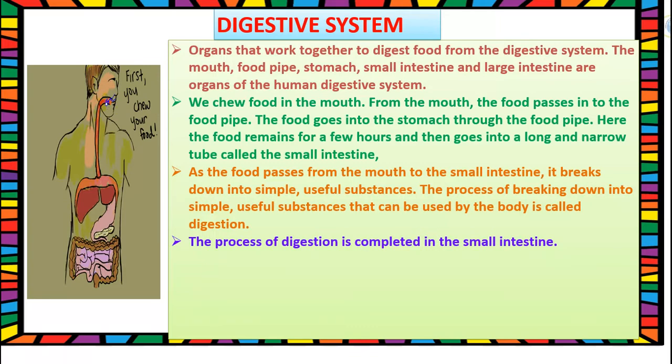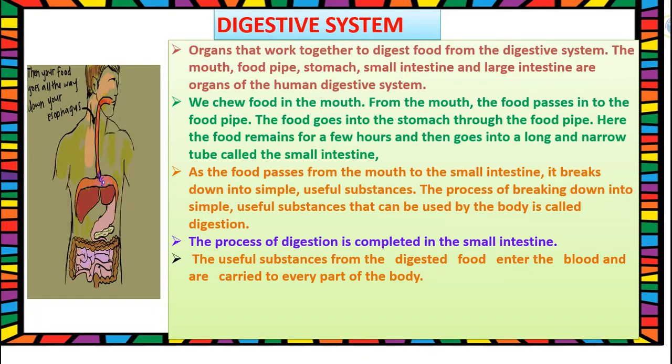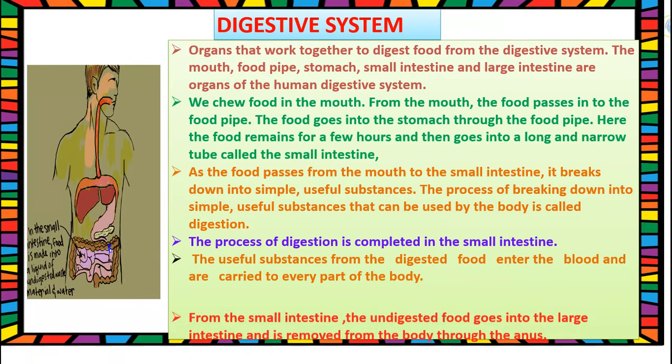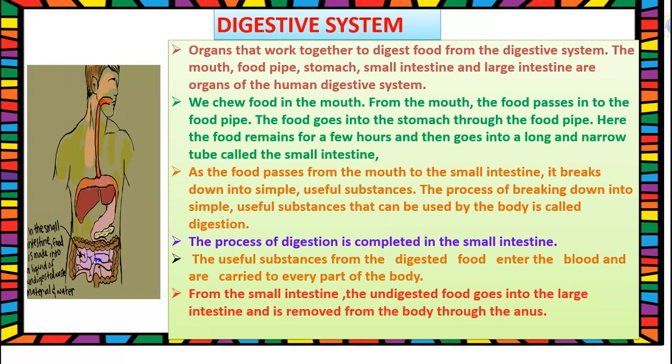The process of digestion is completed in the small intestine. The useful substances from the digested food enter the blood and are carried to every part of the body. From the small intestine, the undigested food goes into the large intestine and is removed from the body through the anus.